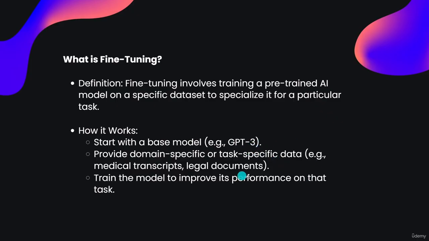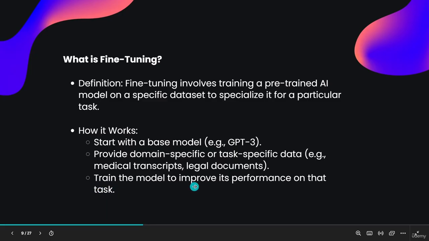We provide this data to the GPT-3 model, and the AI model will learn this data. It will become a helpful legal document assistant, like that. So this GPT-3 model has knowledge only about these topics, medical transcripts and legal documents. It doesn't have knowledge about anything else. That is the specific data.